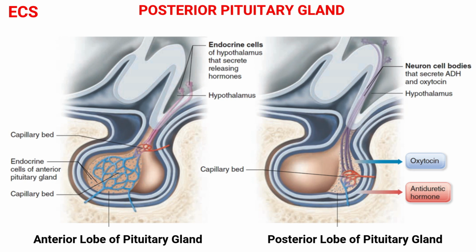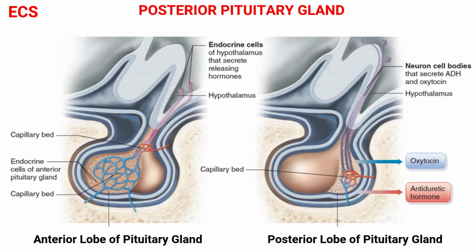The connection between the hypothalamus and the posterior pituitary is very different from that of the hypothalamus and the anterior pituitary gland. Groups of neuron cell bodies in the hypothalamus produce antidiuretic hormone and oxytocin. These two hormones are delivered by axonal transport through the infundibulum to the posterior pituitary, where they are stored. Nerve signals from the hypothalamus travel through the infundibulum and trigger the release of antidiuretic hormone and oxytocin from the posterior pituitary gland when they are needed.